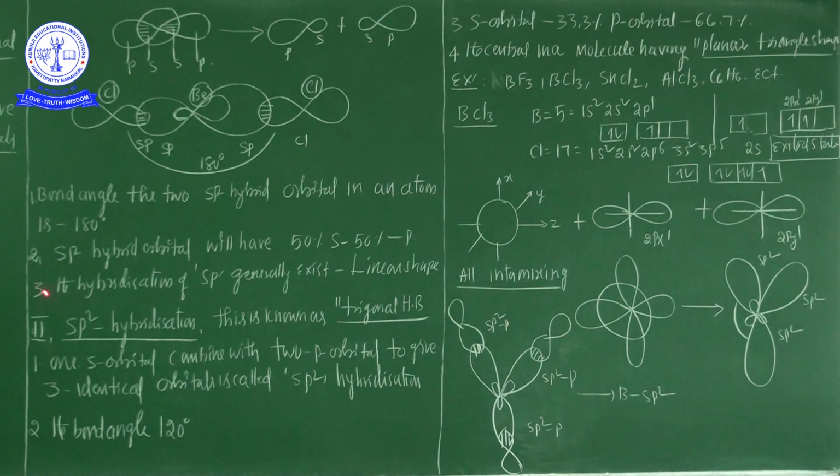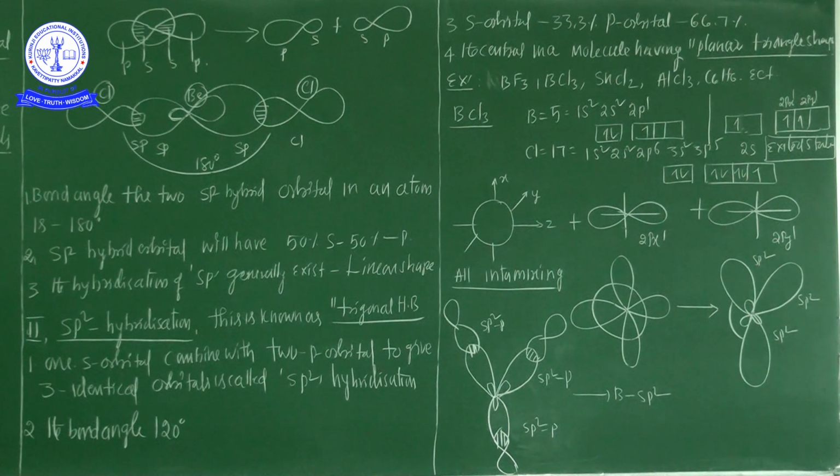Okay? So right now in sp hybridization, the s orbital and p orbital are intermixing in the central atom of beryllium to form 2 sp hybrid orbitals. These 2 sp hybrid orbitals bond with 2 chlorine atoms, hence forming the linear shape with 180 degrees bond angle. Not only beryllium chloride, even C2H2, carbon dioxide, carbon disulfide, mercuric dichloride, all of them show sp hybridization. Okay, now the second hybridization,